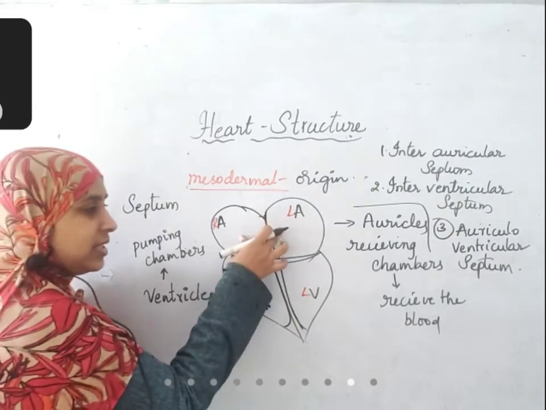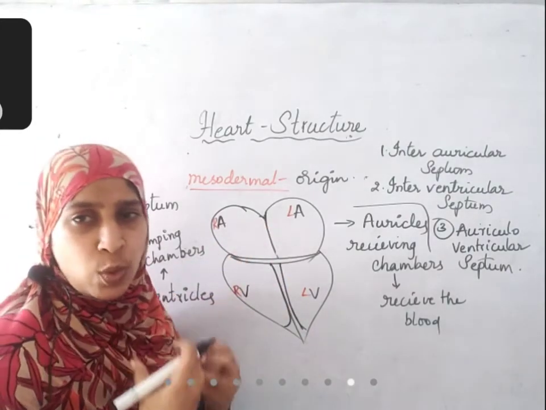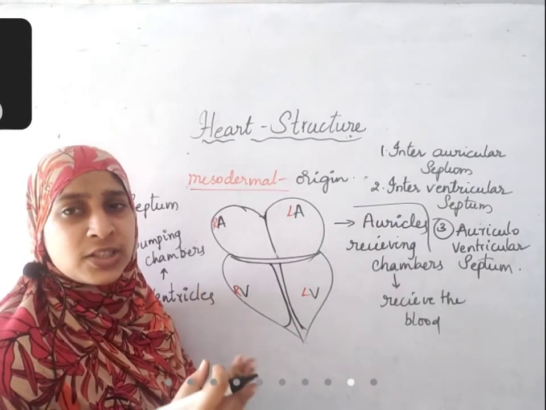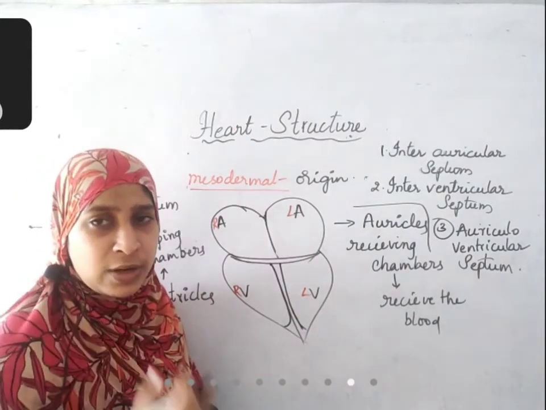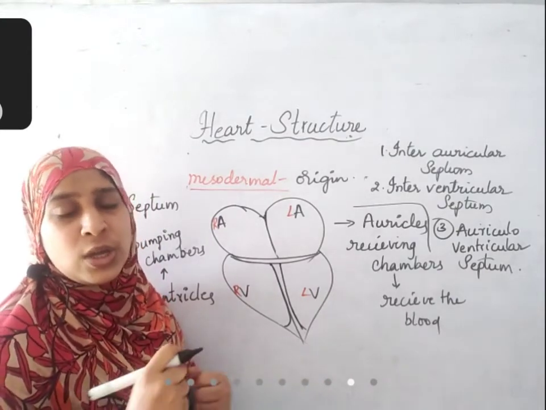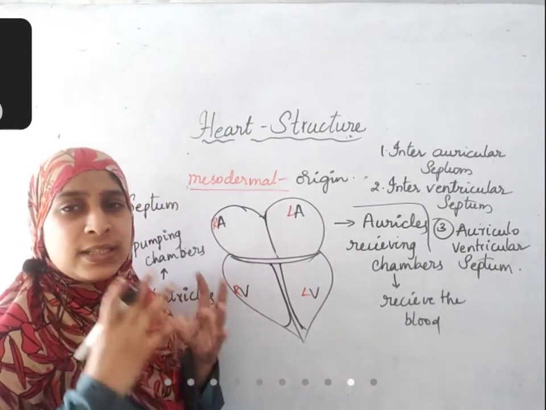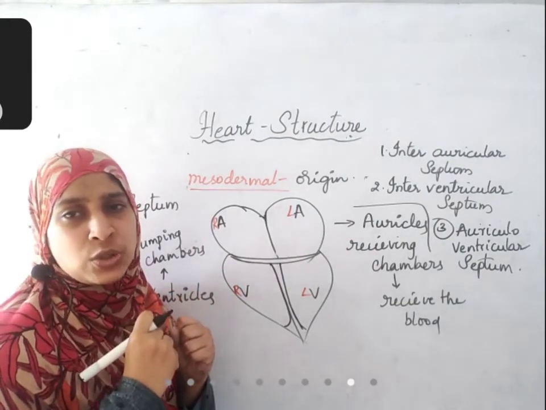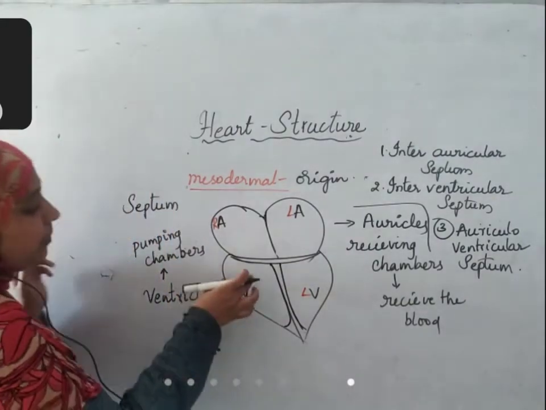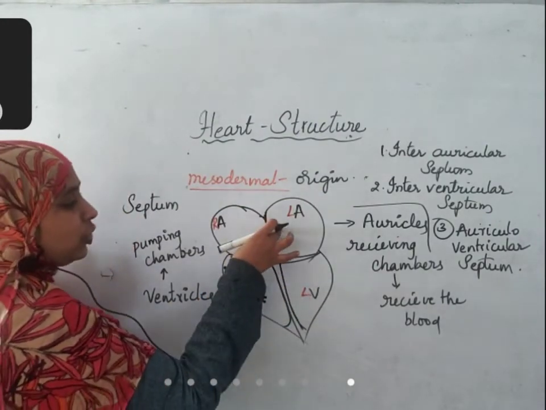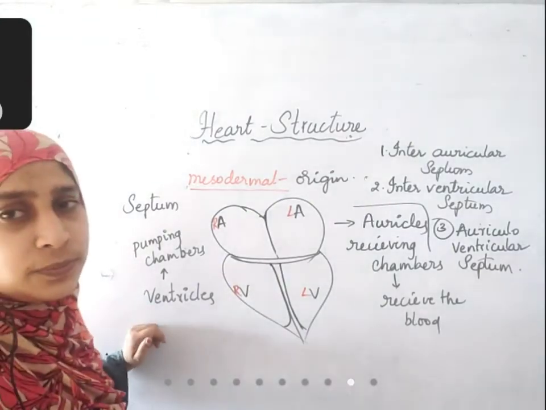Why? These are receiving chambers. No force is required to receive. Whereas to pump the blood to far distances, it can be even to the legs, it can be to the end border of the hands also, to pump to those distances, it requires a lot of pressure. So when it contracts, more pressure should come out. For that reason, ventricles have thicker walls compared to auricles.